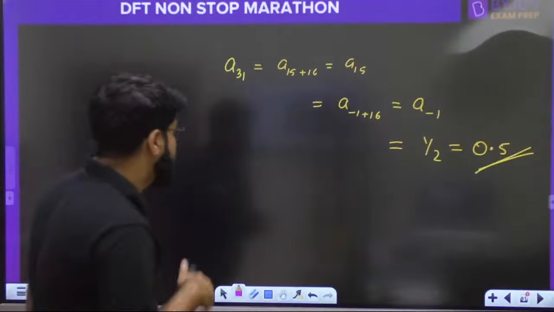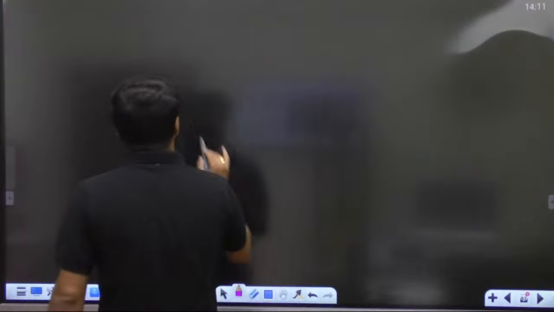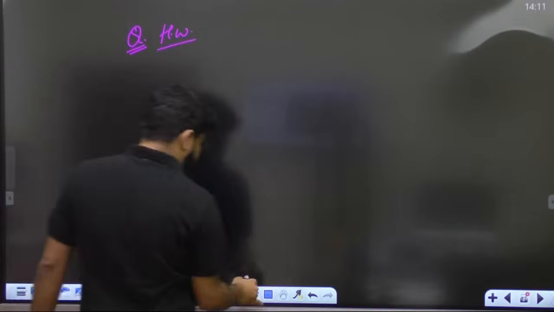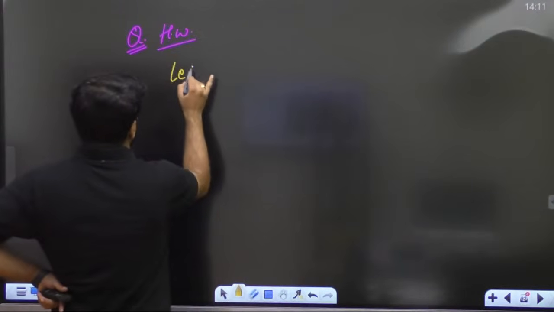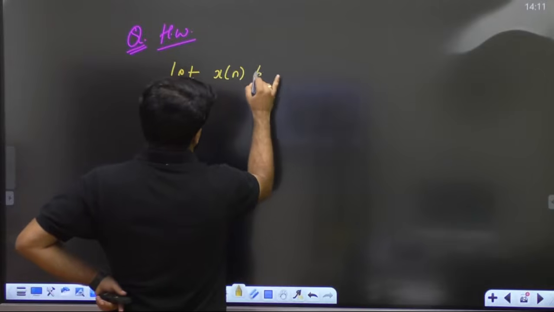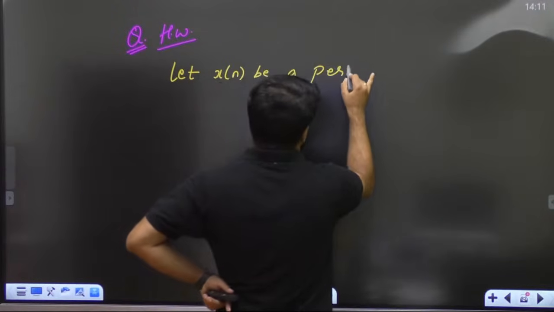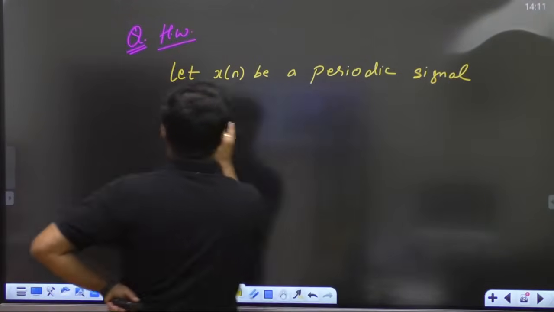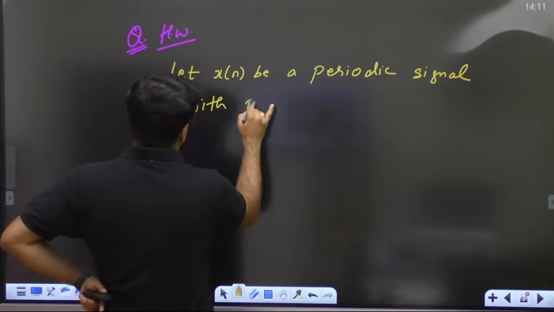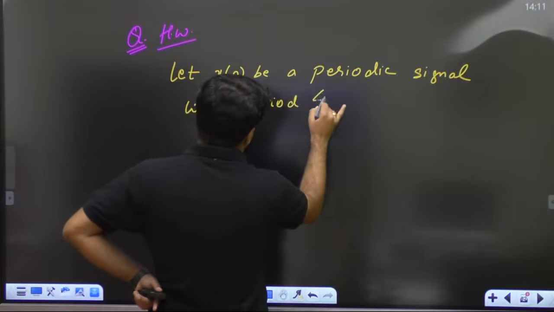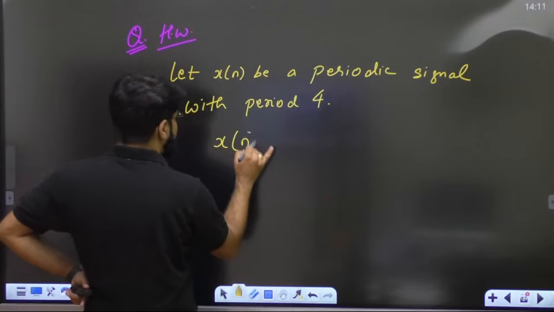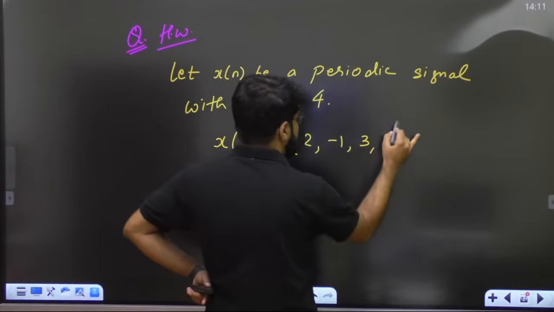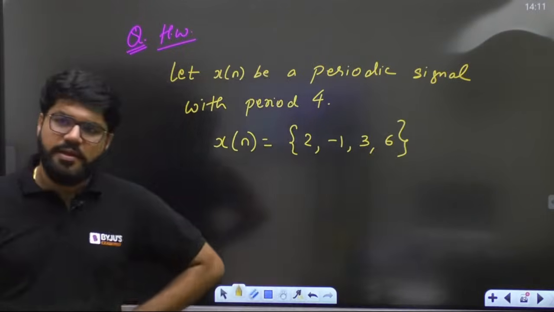Now I can give you one homework based on this. One question as homework based on this. Write down. Let x[n] be a periodic signal with period 4, and what is x[n]? I give you any random periodic signal, 2, minus 1, 3 and 6 suppose, right?